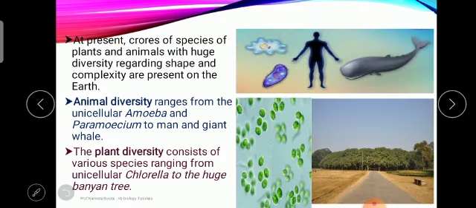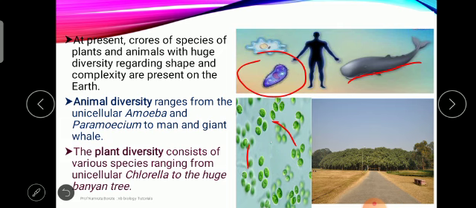At present, there is a huge diversity of species of plants and animals. Huge म्हणजे खूप सारी diversity आहे plants मध्ये आणि animals मध्ये. In case of animal diversity, it ranges from the unicellular paramecium and amoeba to the huge whale fish or giant whale. The plant diversity also varies, from the unicellular chlorella to the huge banyan tree.